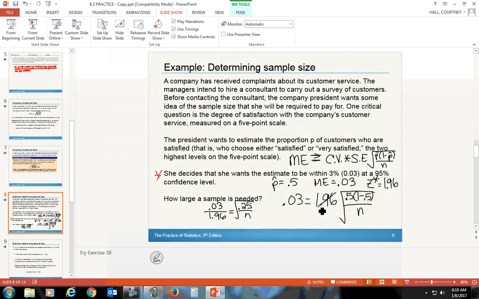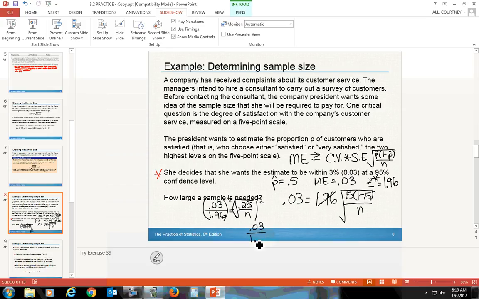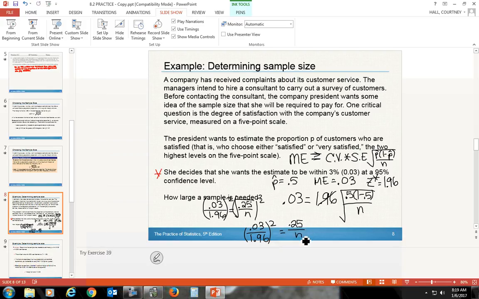And then to get rid of the square root, we want to square both sides. Okay? And so at that point, I'm running out of room, we're going to have 0.03 over 1.96 squared equals 0.25 over n. And so I could multiply both sides by n, so that's going to get it out of the bottom here. And so obviously I'm going to be dividing both sides by that big ugly thing, okay?